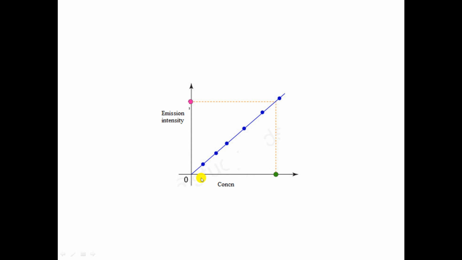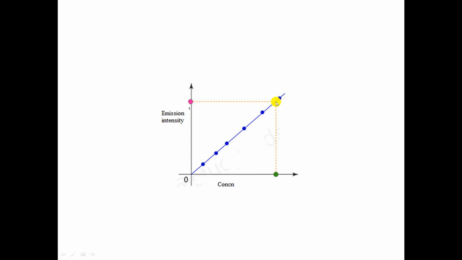For the 5 standard solutions, we get a straight line passing through the origin. For the unknown solution, we know only the emission intensity; find that emission intensity on the y-axis, and then draw a straight line up to the standard solution line.